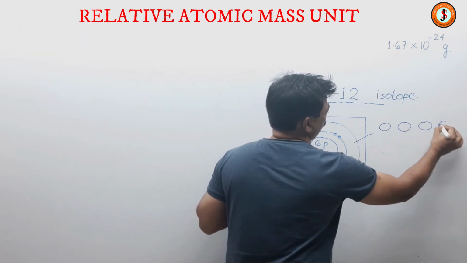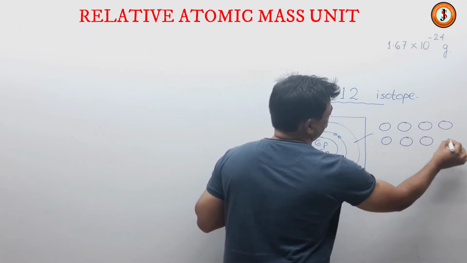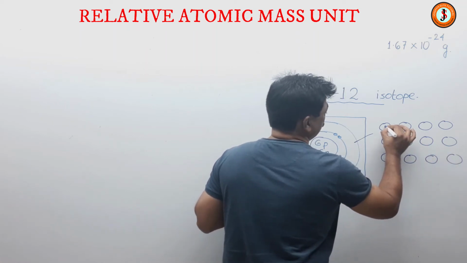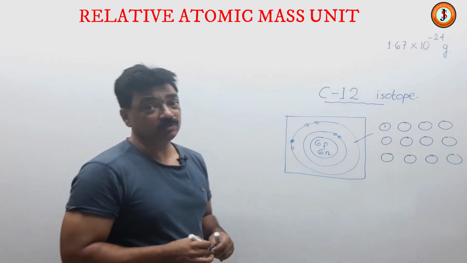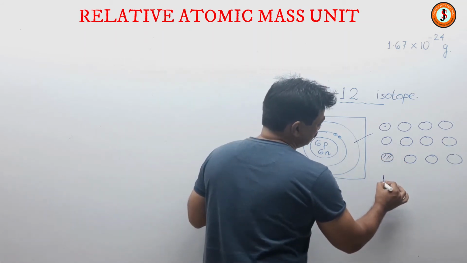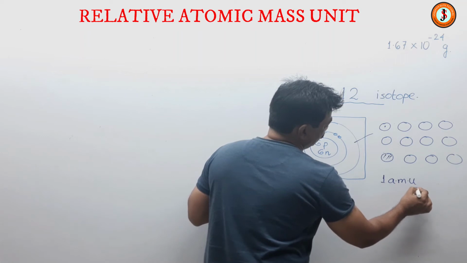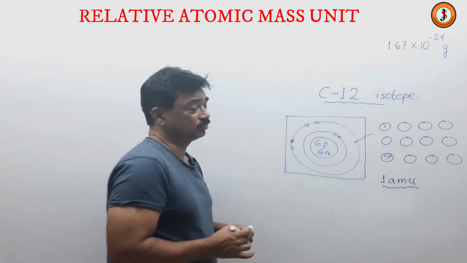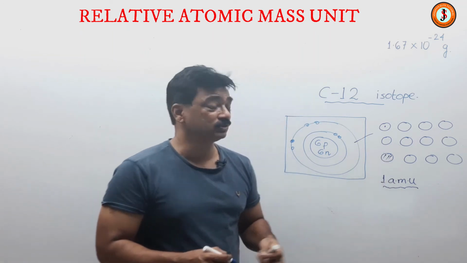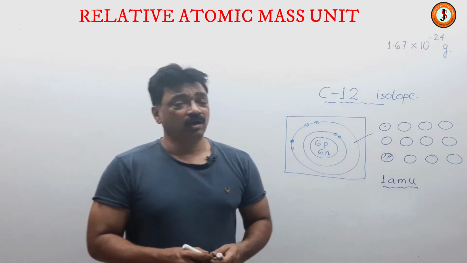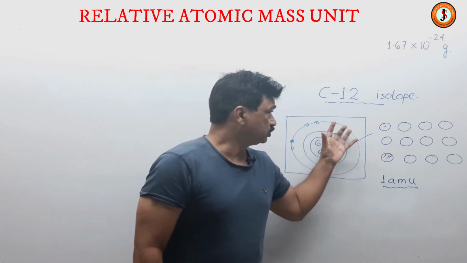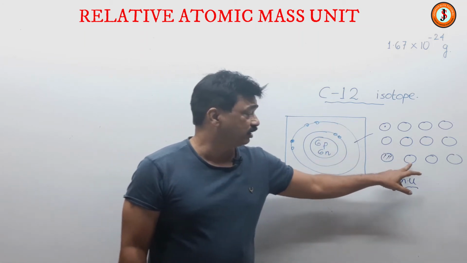1, 2, 3, 4, 5, 6, 7, 8, 9, 10, 11, 12, and this was considered to be 1 AMU, 1 atomic mass unit. And nowadays, each part is 1 AMU, and this is the standard unit of measurement of mass of atoms. So we compare the masses of other atoms, how many times that particular atom is heavier than this. A C12 atom is 12 times heavier than 1 AMU.